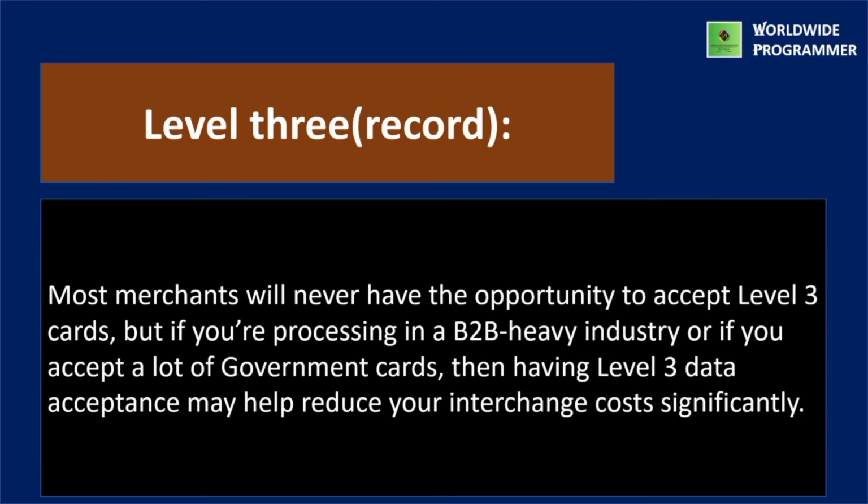Next one is level 3 or record. Most merchants will never have the opportunity to accept level 3 cards, but if you are processing in a B2B heavy industry, or if you accept a lot of government cards, then having level 3 data acceptance may help reduce your interchange cost significantly.